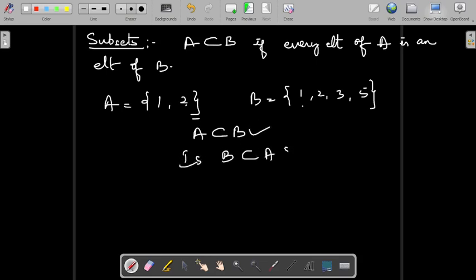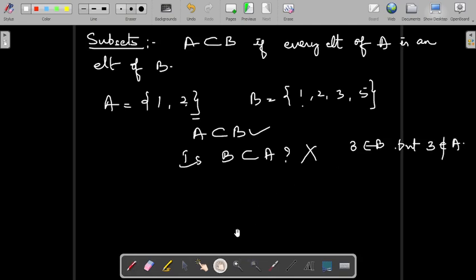Is B a subset of A? This is not true, because every element of B is not there in A. 1 and 2 are there in A, but 3 belongs to B. If you show one element which is there in B but not there in A, then that is enough to say that it is not a subset. 3 belongs to B, but 3 does not belong to A. Hence, B is not a subset of A.